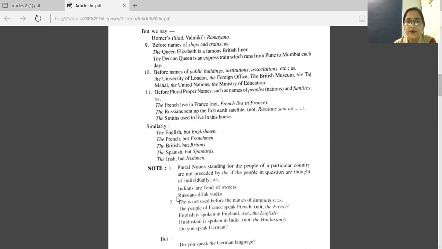Second point, the is not used before the names of languages.